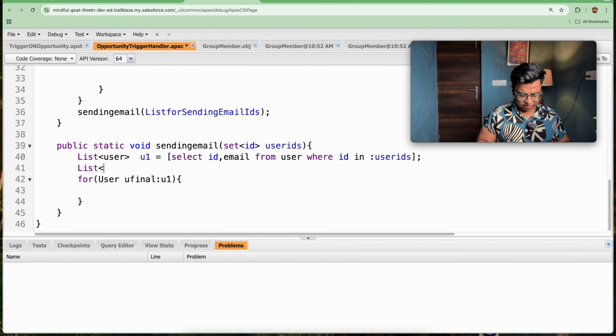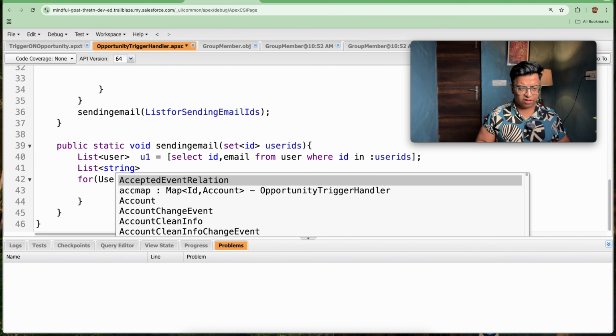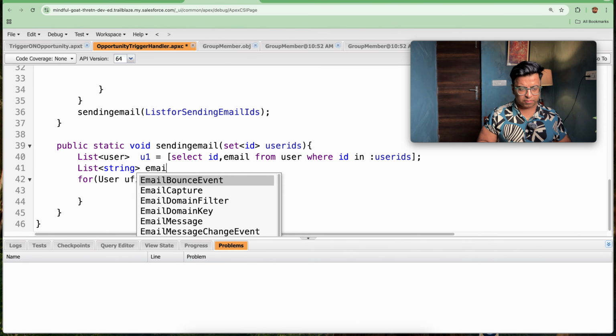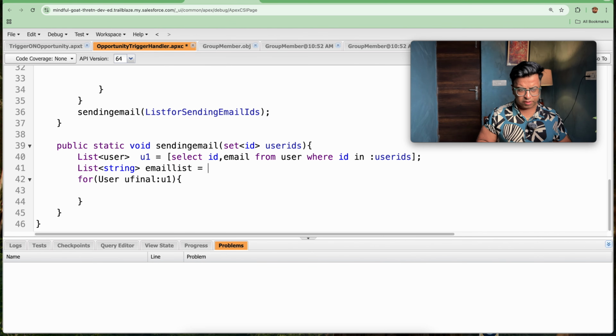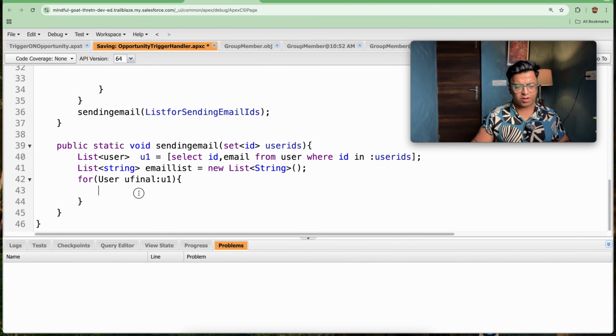I will be creating a separate list that will contain my email. So list of string, that is email list, and I will be creating a new list of string that will contain all the emails to whom I need to send it. So I will be adding u final dot add.